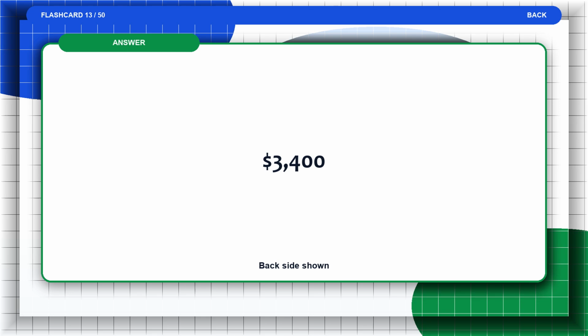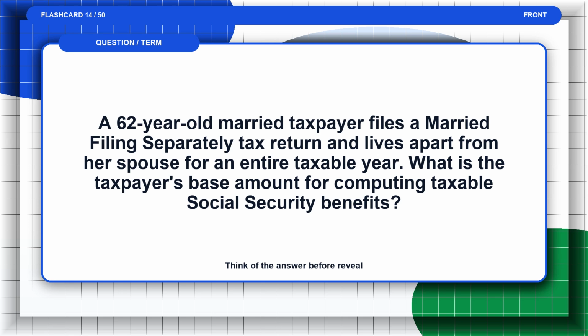The answer is $3,400. Flashcard 14. A 62-year-old married taxpayer files a married filing separately tax return and lives apart from her spouse for an entire taxable year. What is the taxpayer's base amount for computing taxable Social Security benefits? Think of the answer before the reveal.